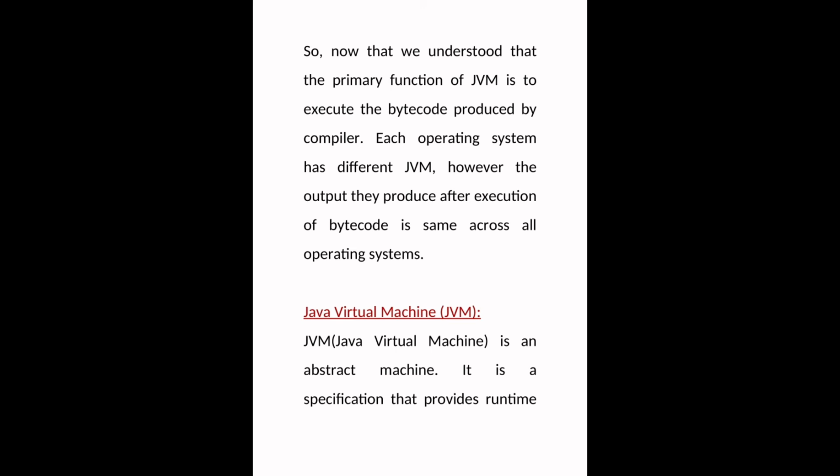We can run Java software on Windows, Macintosh, Linux, but these are different Java virtual machine environments. But after the execution of bytecode, which means the output, is the same in all operating systems.